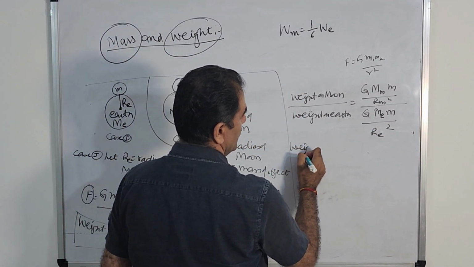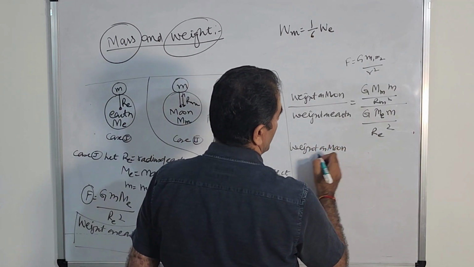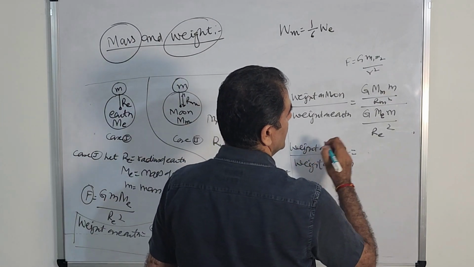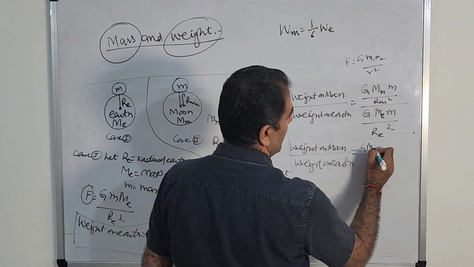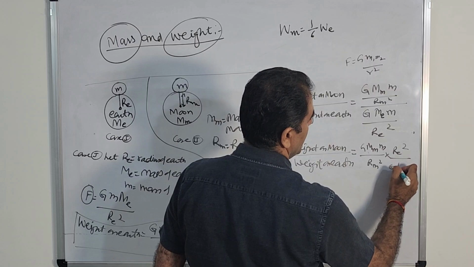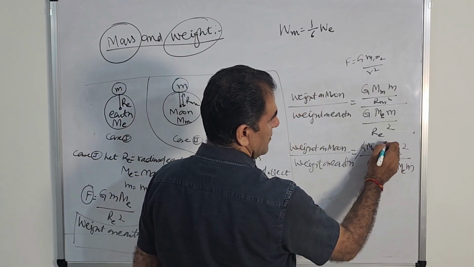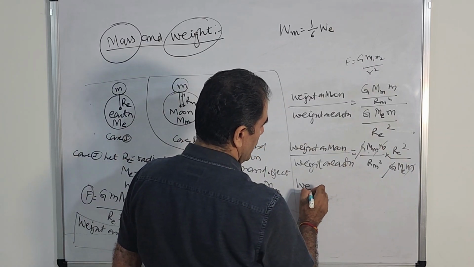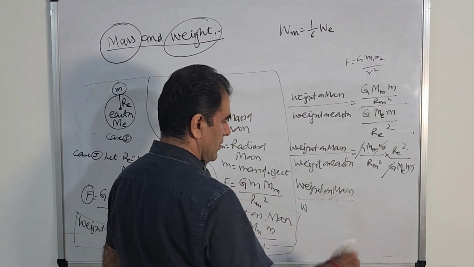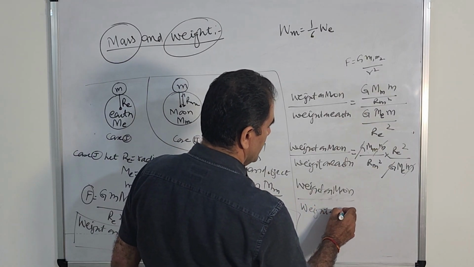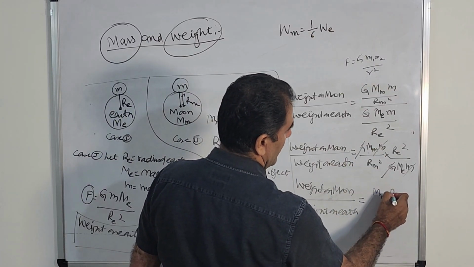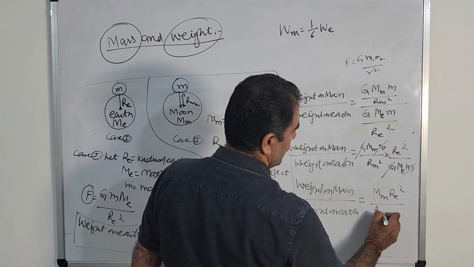So weight on moon upon weight on earth equals Mm RE square upon Rm square Me.